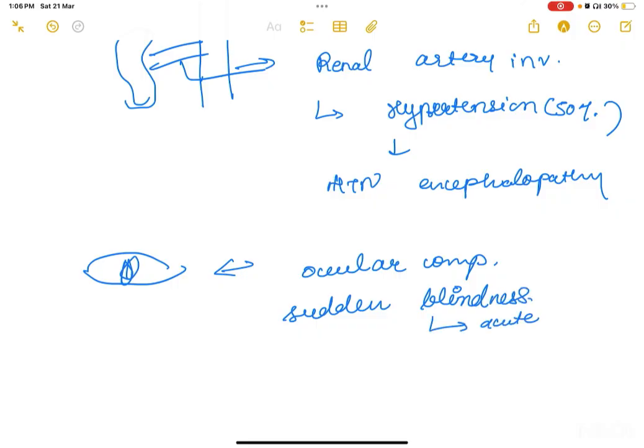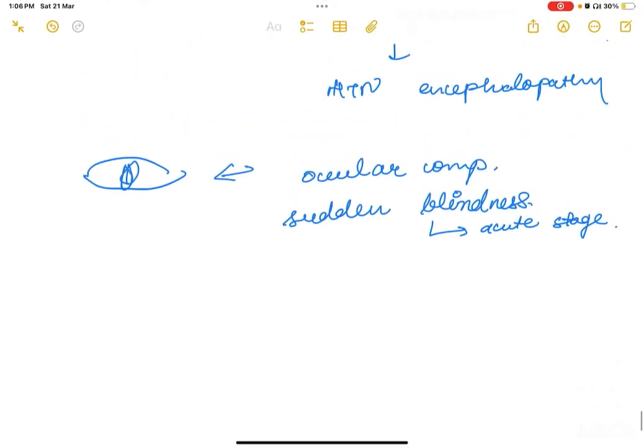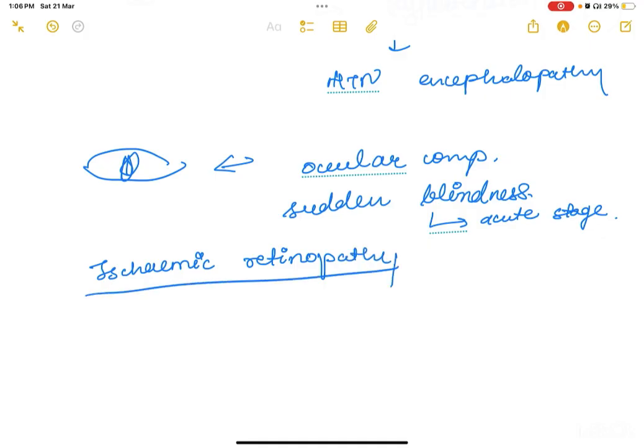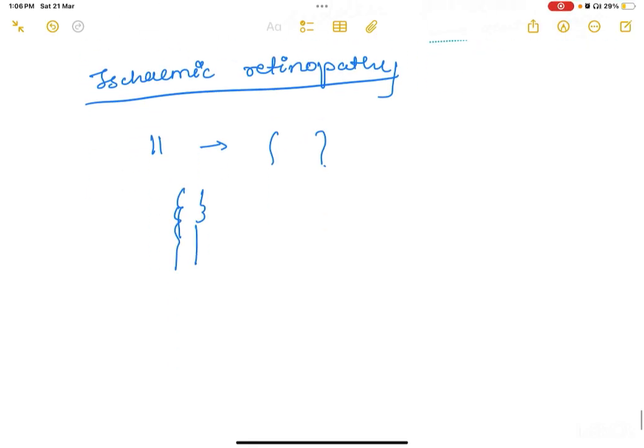So we would start IVIG ASAP as soon as we suspect. So there could be sudden blindness in Takayasu arteritis as well in the acute stage due to thrombosis, due to embolization. Now there is ischemic retinopathy. Okay, due to less blood, ischemia of the retinal vessels, you would get ischemic retinopathy. Now there are three types in ischemic retinopathy. Firstly, there would be venous dilation. Then there could be formation of microaneurysm, and there could be AV anastomosis.